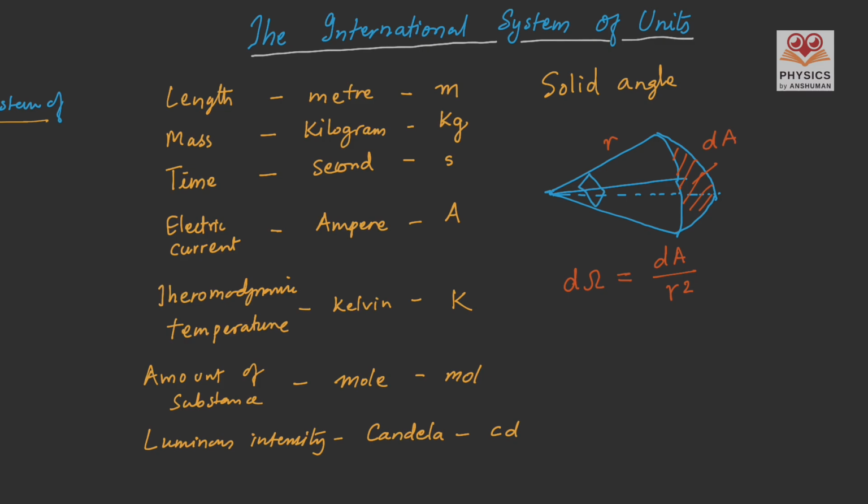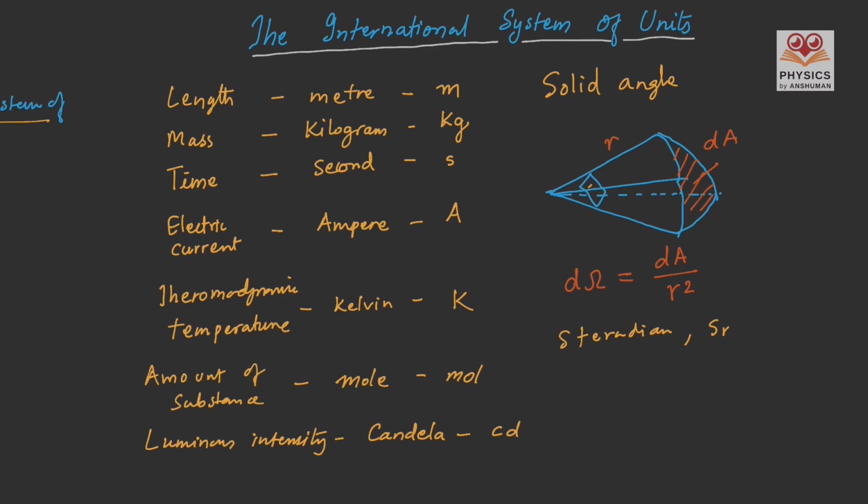We measure solid angle in a unit called steradian, and the symbol is SR. So the solid angle delta omega is actually the angle inscribed by the small area delta A, and this angle, just like a cone, is the solid angle.